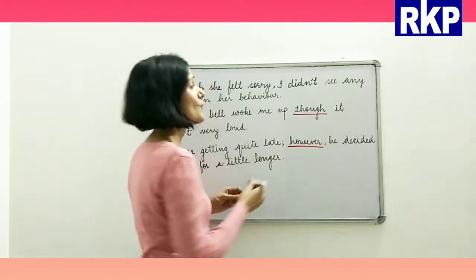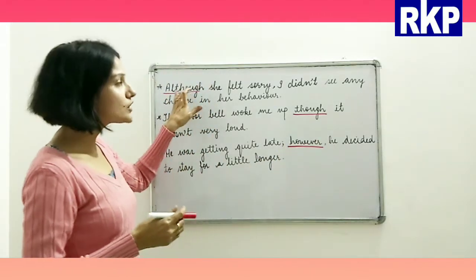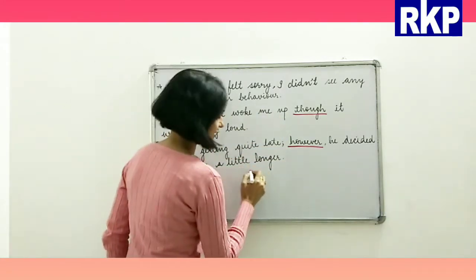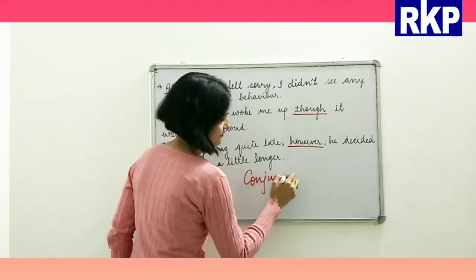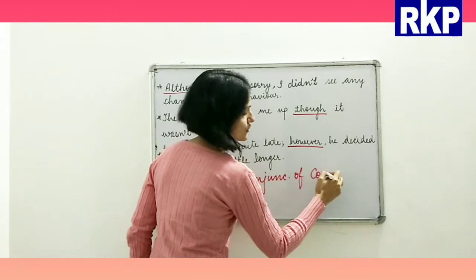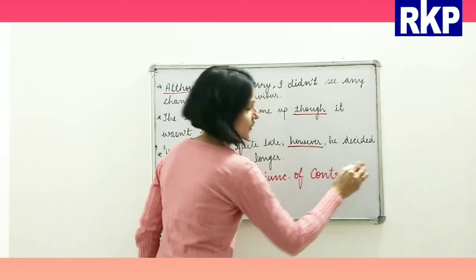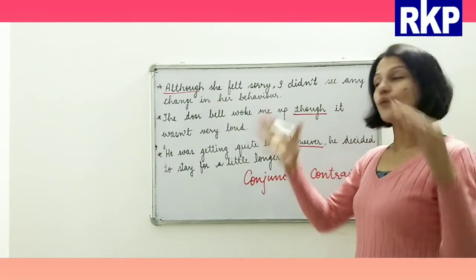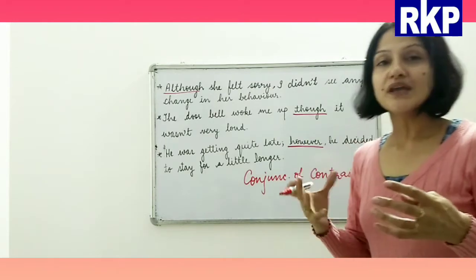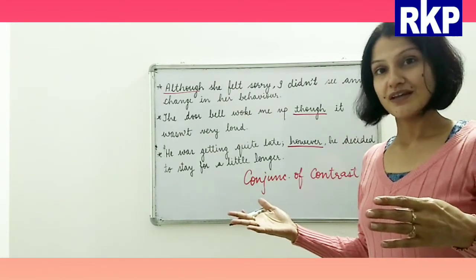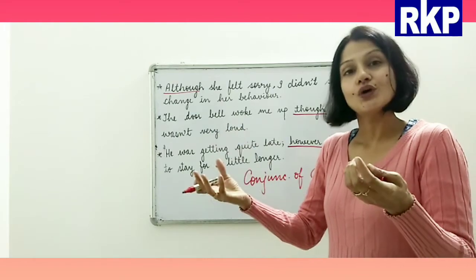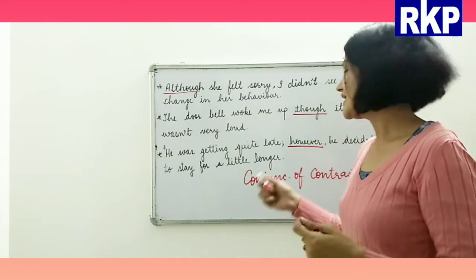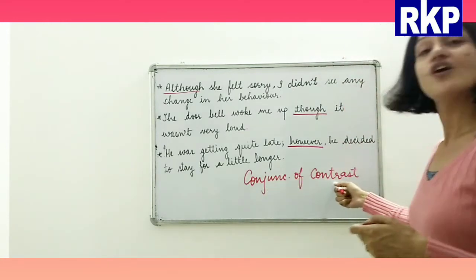Alright. So these conjunctions like although, though, however, these are conjunctions of contrast. Contrast means opposite, where something unexpected happens. I mean, people generally don't do those things when they are in those particular situations, and that is why they are called conjunctions of contrast.